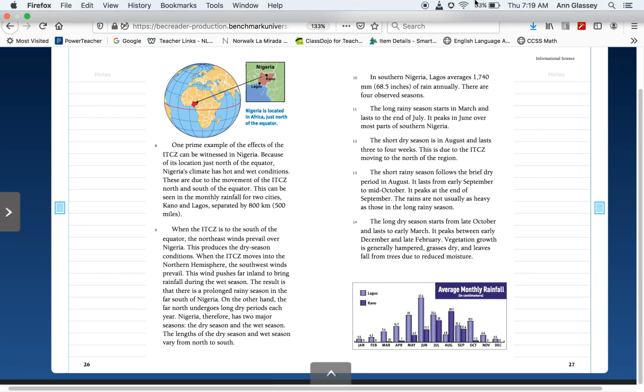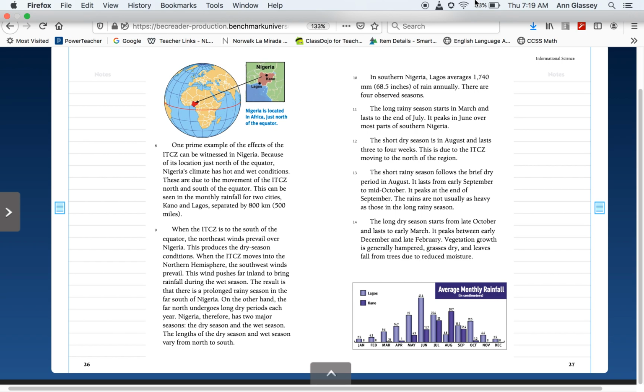This is reading lesson 1 for April 23rd, 2020. You will need your weather magazine, a pencil, and an eraser. Please turn to page 26. You will need paper from home as well.